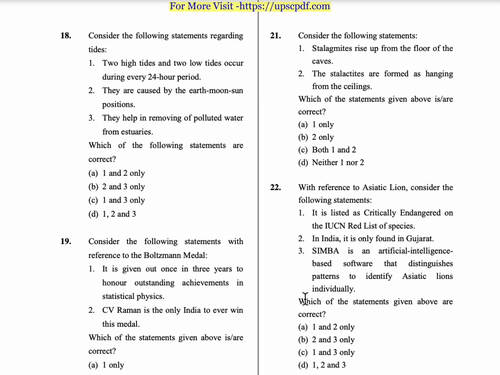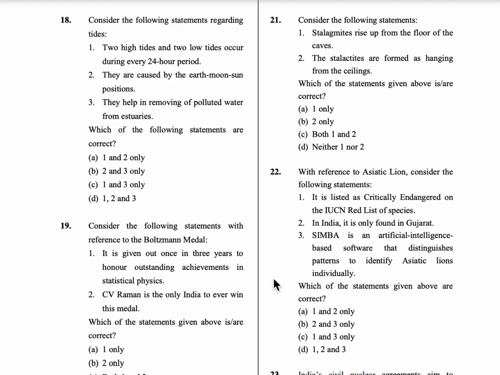Coming to the 18th question, consider the following statements regarding tides. The first statement is, two high tides and two low tides occur during every 24-hour period. The second statement is, they are caused by earth, moon, sun positions. The third statement is, they help in removing polluted water from estuaries.